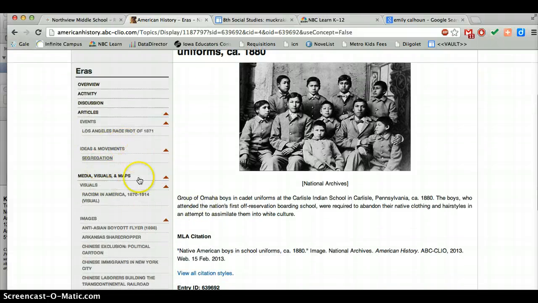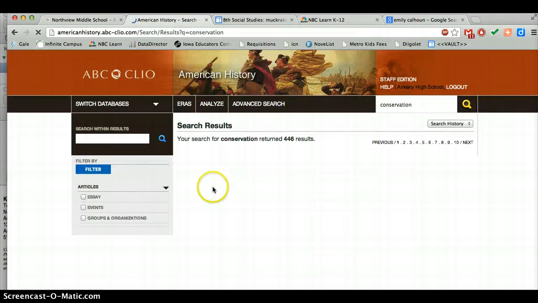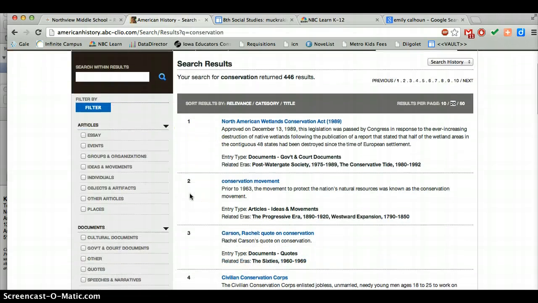Okay, so you can keep bopping around that way. And if this is not working for you to work by era, for example, if you're doing something about the conservation movement, you're interested in John Muir or Theodore Roosevelt, you might want to just search conservation and see where that takes you to begin with, and you can start looking for things.